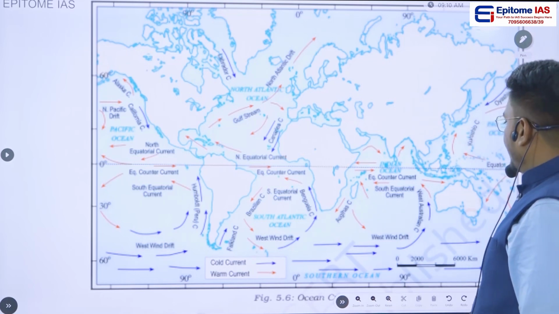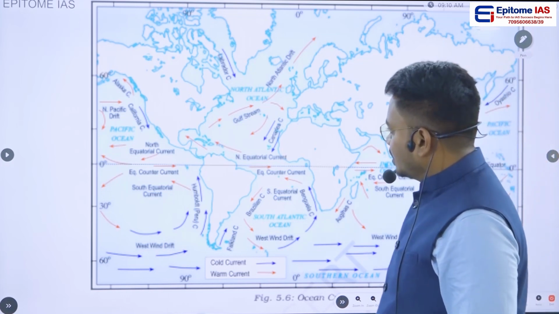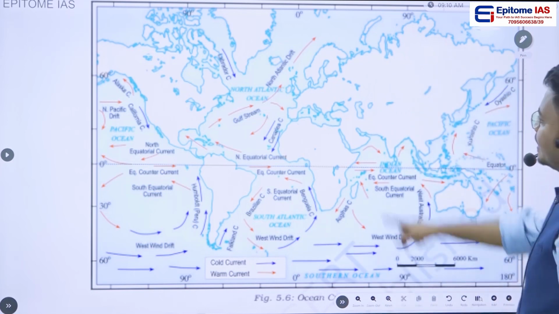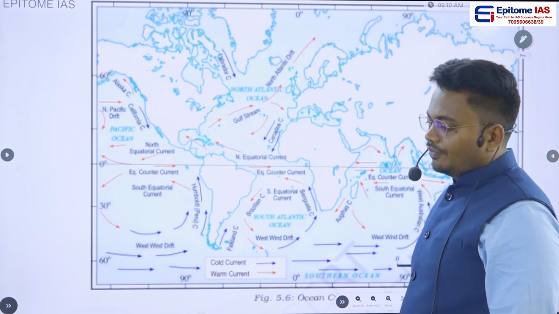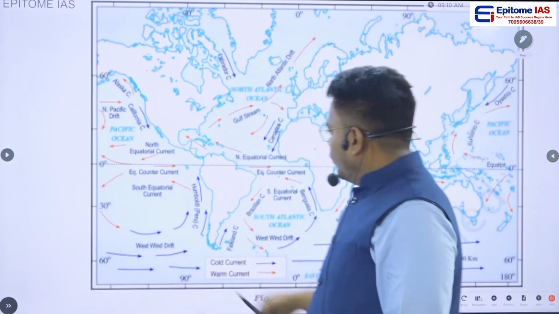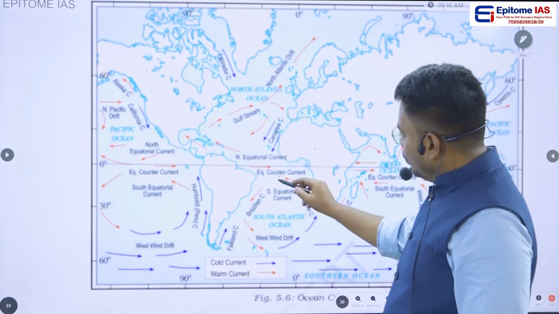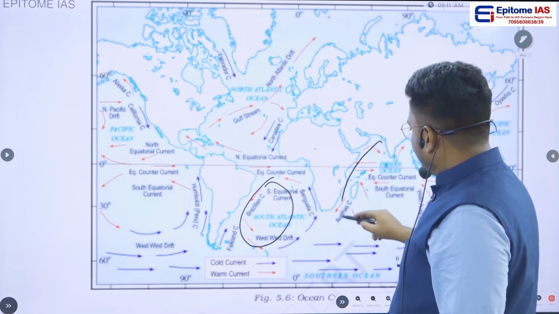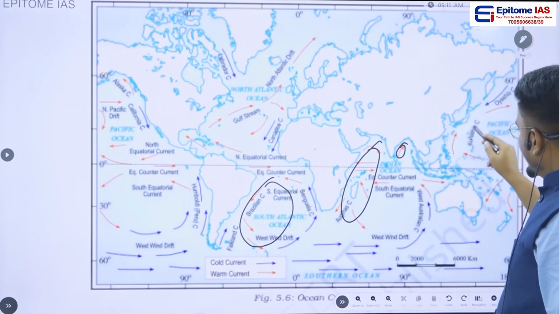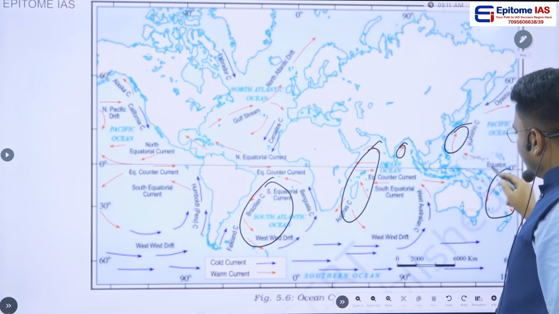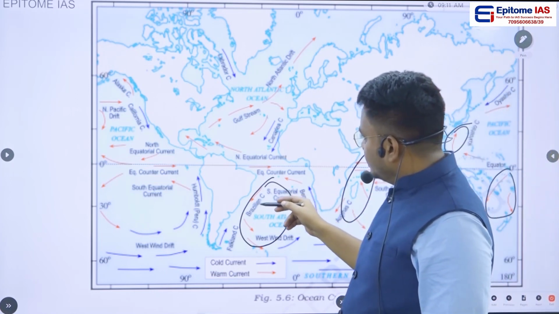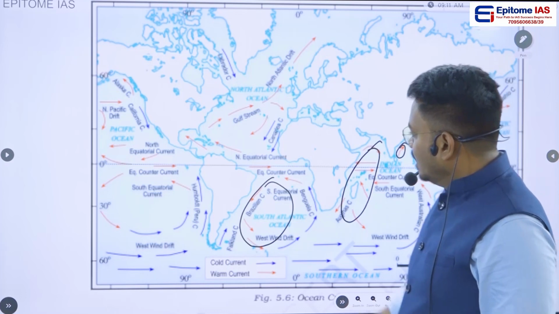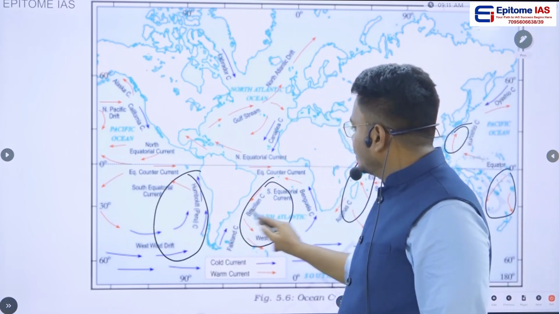If you see this particular picture, the behavior of warm oceanic currents in the southern hemisphere will be somewhat different from the northern hemisphere. And if you observe here, the warm oceanic currents are usually found on the eastern side of continents. If you see the South American continent, the African continent, the Asian continent, as well as the Australian continent, in the southern hemisphere you will usually find warm oceanic currents on the eastern side of continents, and cold oceanic currents on the western side of the continents.